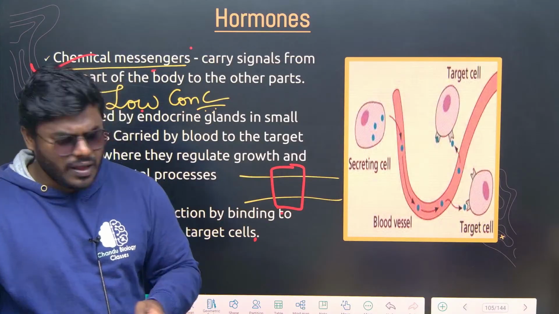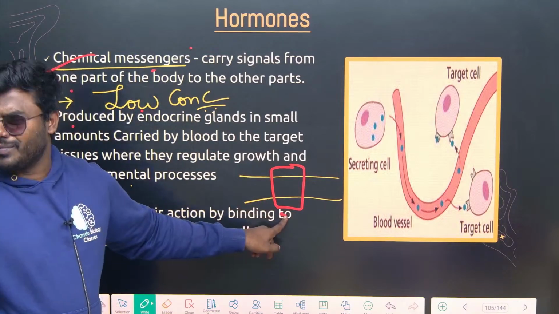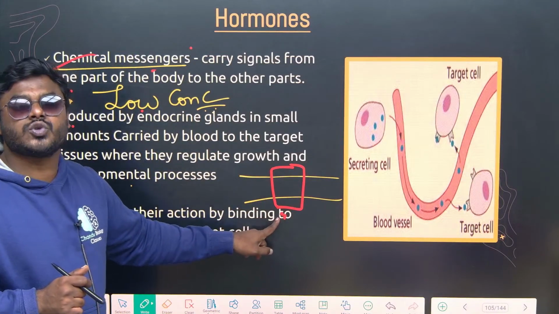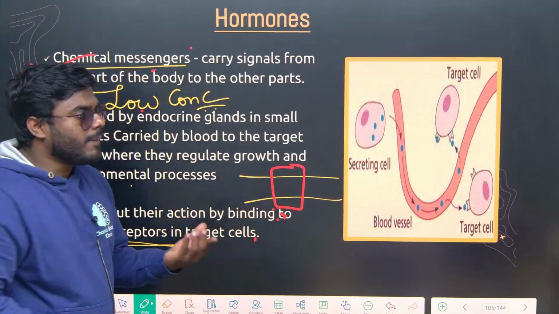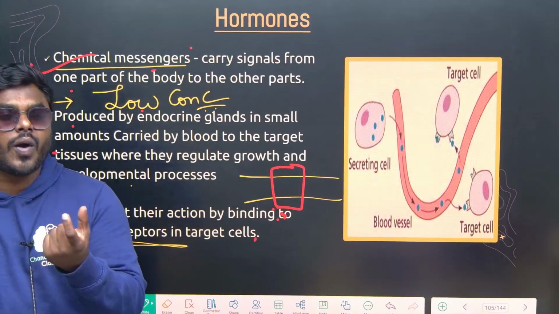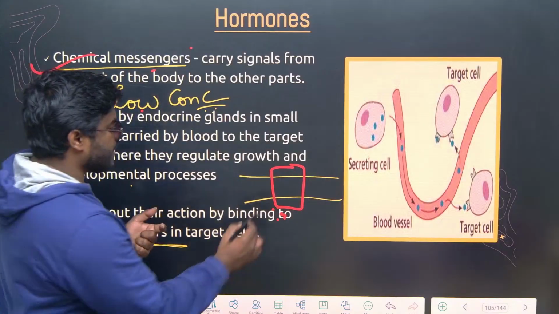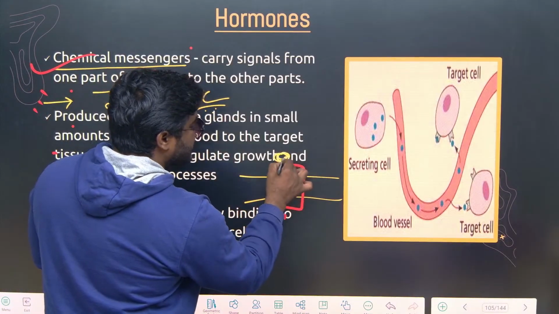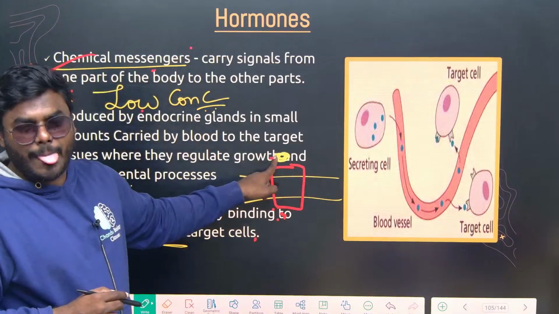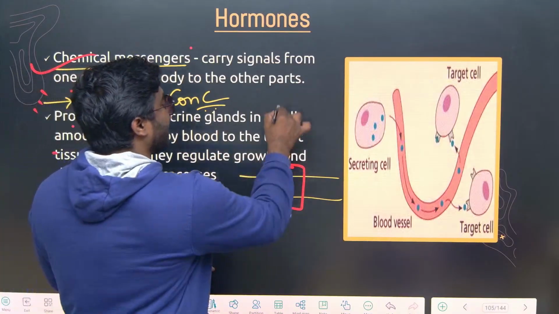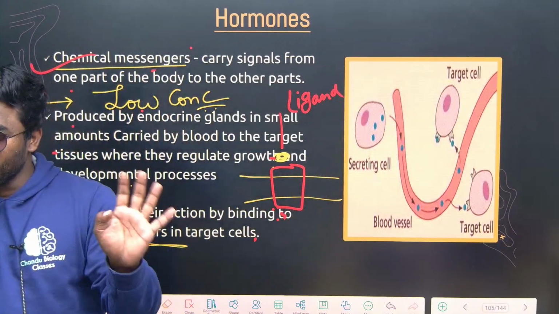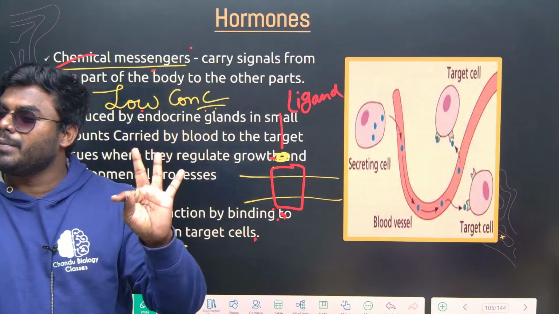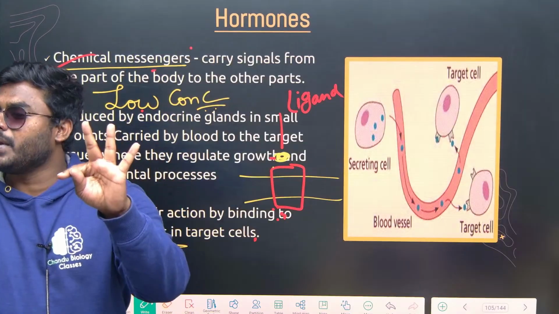You're getting the point. But whatever the hormone may be, if any hormone wants to show its action, it has to attach to the receptor, because the receptor provides a binding site for the hormone. We generally call it a ligand. What is that? Ligand. So a ligand may be anything: a hormone, a neurotransmitter, a growth factor.